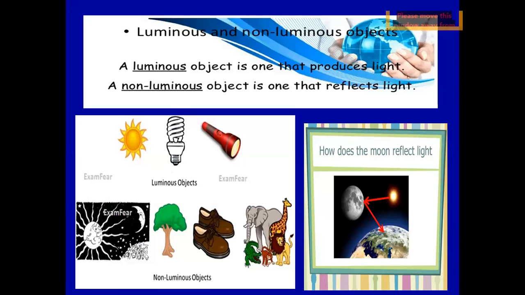On the basis of this, we can divide objects into two categories: luminous and non-luminous objects. A luminous object is one that produces light. Non-luminous objects do not have their own light. They just reflect the light of other objects.